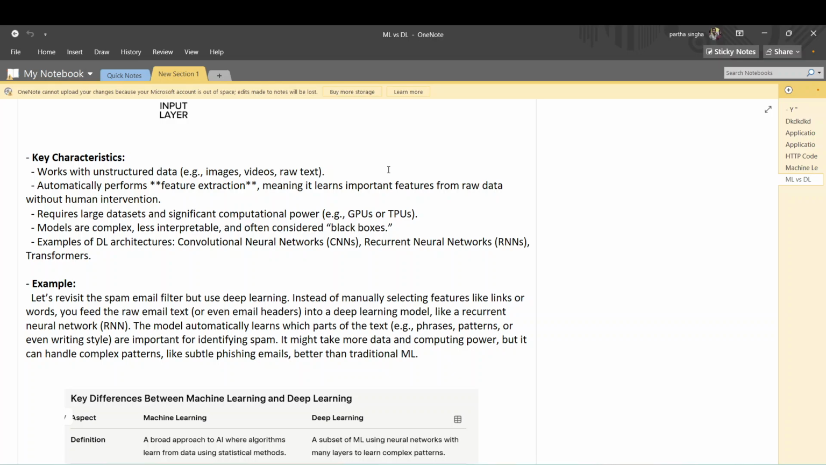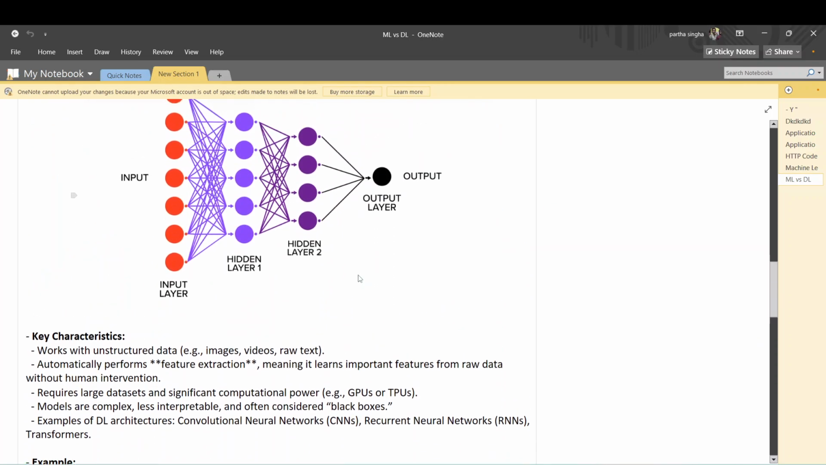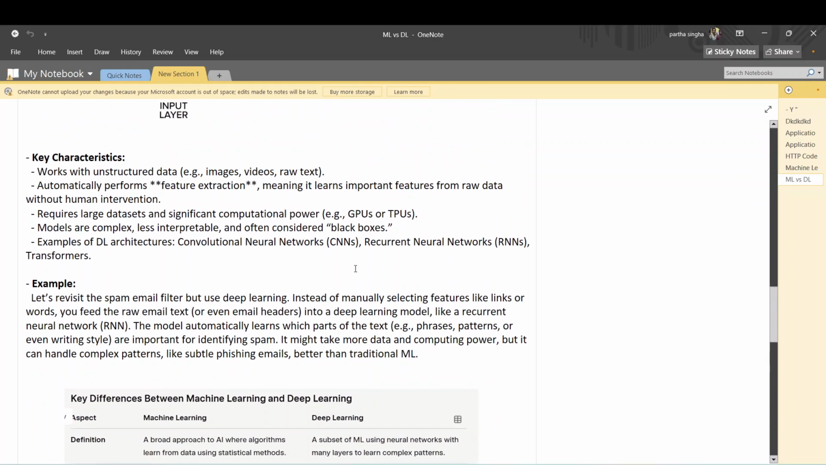But in the case of deep learning, when you pass a 10,000 data set, you will see an output accuracy of 80%. And when you pass a 20,000 data set, you will see an accuracy of 95%, like this. Its accuracy grows when you pass more data. This is the main difference between machine learning and deep learning. And the models are complex and less interpretable, often considered a black box. The model is very complex. This is how the model works, a simple architecture, but the model is very complex and less interpretable.